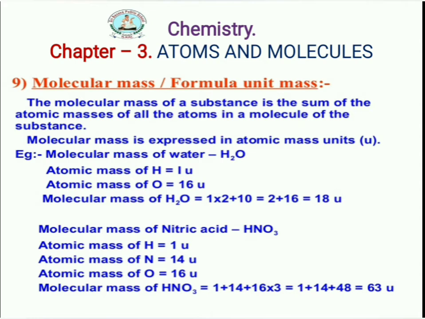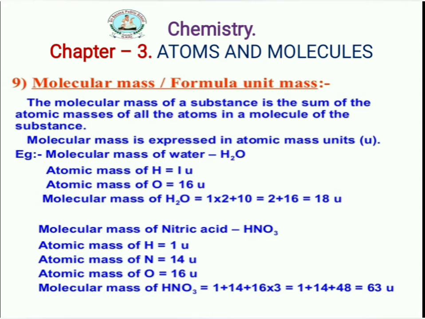So, what do molecules mean here? You know that a group of atoms is nothing but a molecule. Each atom has its atomic mass, so all these together give the molecular mass. Molecular mass is expressed in atomic mass unit, that is u.